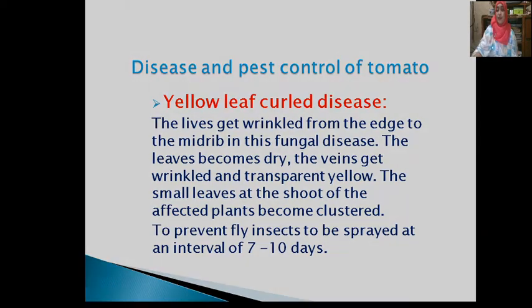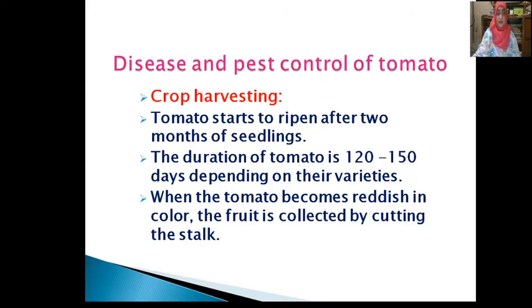Now I discuss with you crop harvesting. Tomato starts to ripen after 2 months of seedling transplanting. The duration of tomato is 120 to 150 days depending on their varieties.